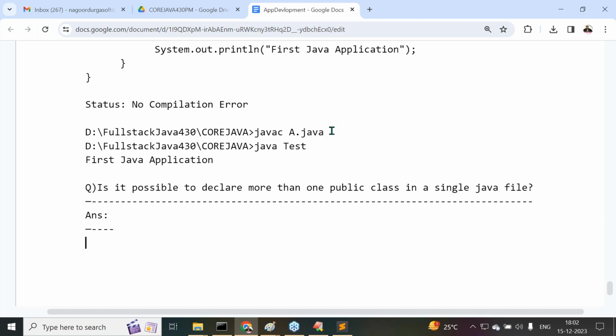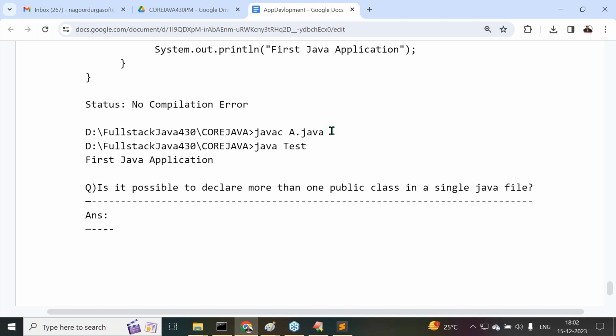Tomorrow is a Saturday, right? Yes, still we have class. You can come to the sessions. Tomorrow we'll take the class, no doubt about that. On Sunday I will give a gap, and on Monday again we will have class. Once I complete first application development, then we have to appear for an exam. I'm thinking maybe on Wednesday we can have that exam. I need three classes to complete first application development: tomorrow Saturday, Monday, Tuesday. Tuesday I will finish it, and maybe on Wednesday we appear for the exam.